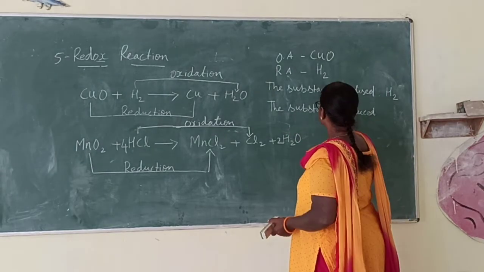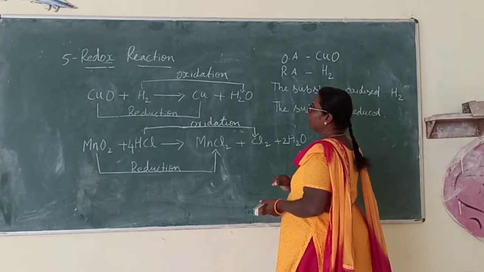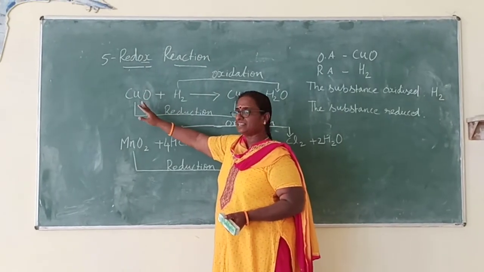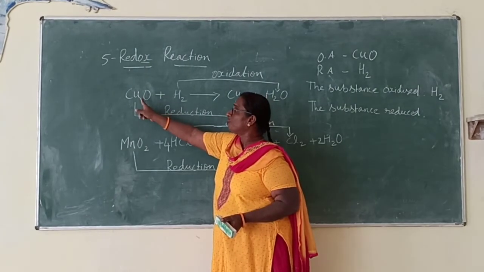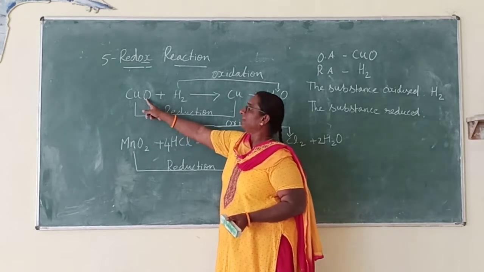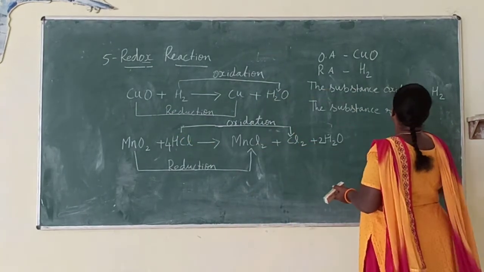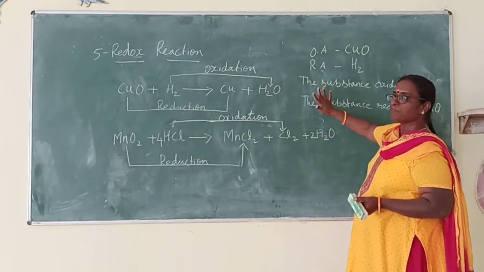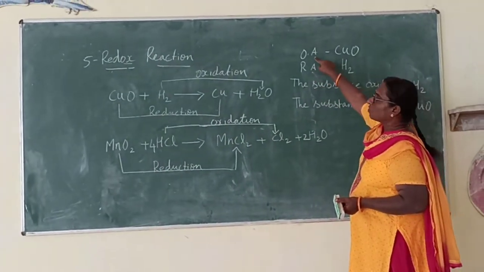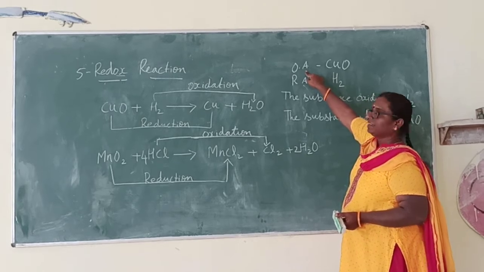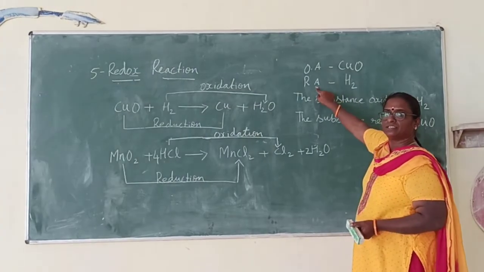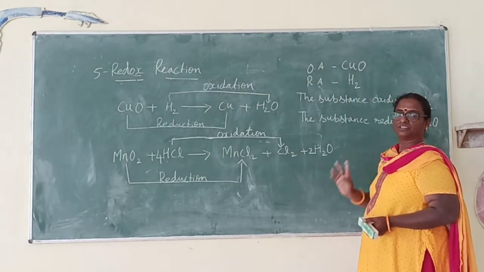And the substance reduced is the one from which oxygen is removed or hydrogen is added. Here oxygen is removed from copper oxide. Therefore, copper oxide is reduced. Otherwise, you can simply sum up like this: the oxidizing agent gets reduced and the reducing agent gets oxidized.